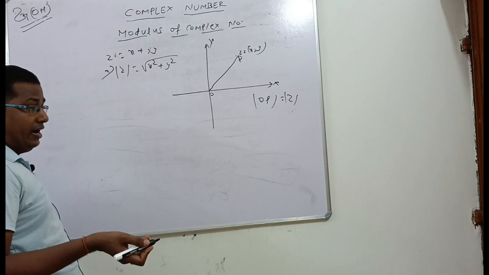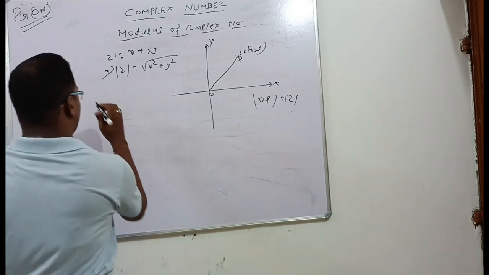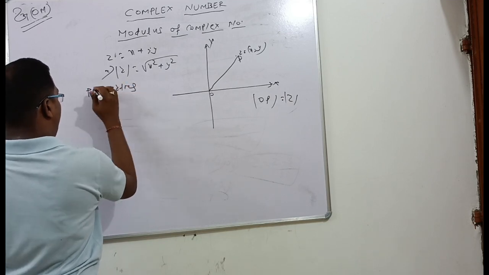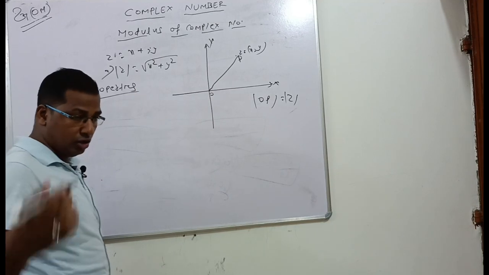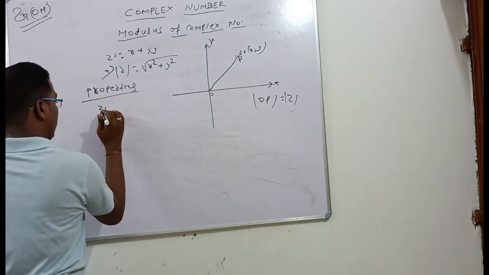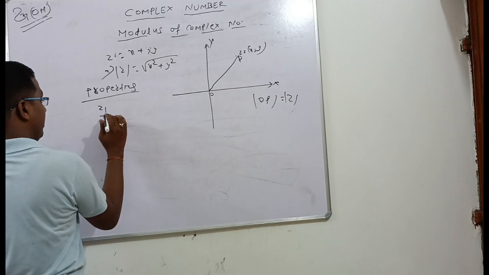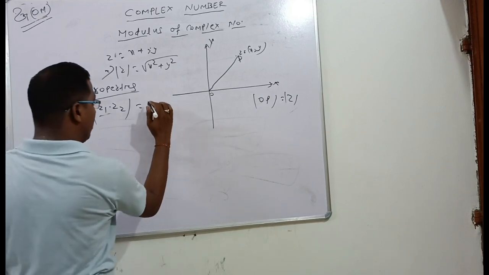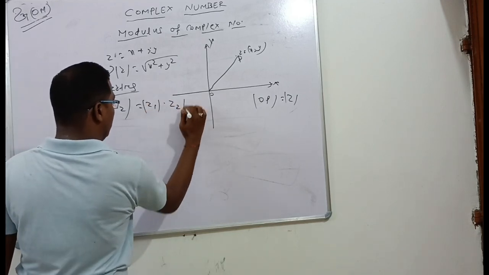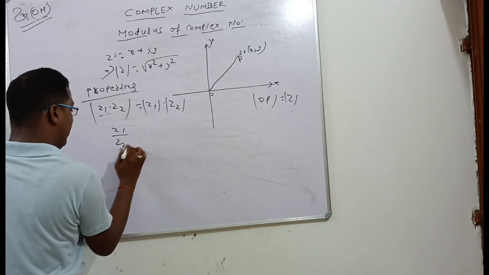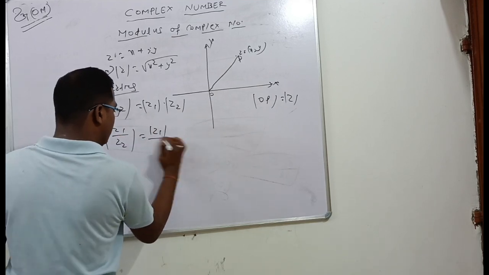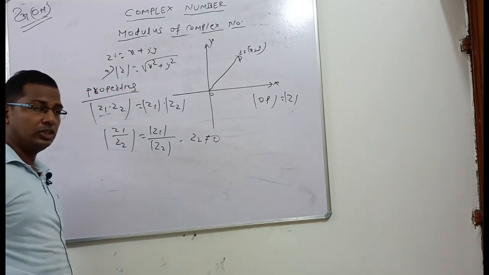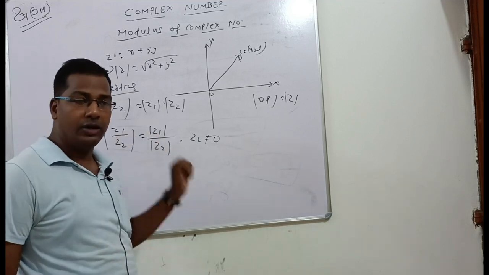Now let's find the properties of modulus of a complex number. So modulus of z1 into z2 becomes modulus of z1 into modulus of z2. Now modulus of z1 by z2 is equal to modulus of z1 by modulus of z2, provided that z2 should not be 0. If z2 is equal to 0, that will be undefined.